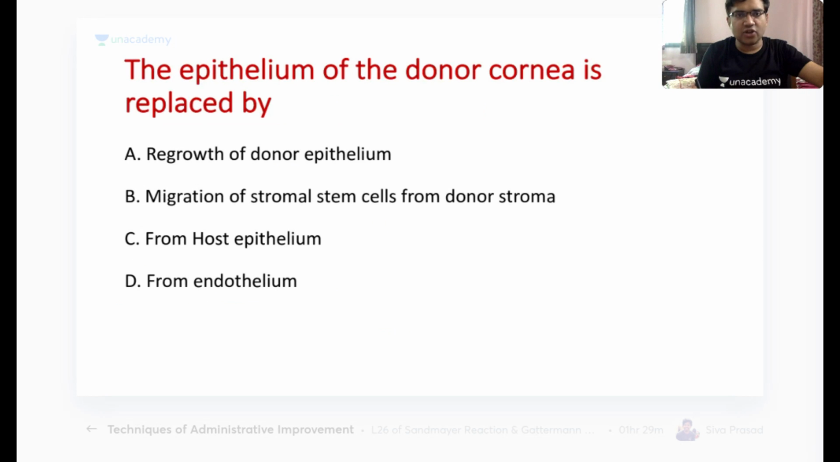So we have done the Khodadoust line. Okay, so the epithelium of the donor cornea is replaced by regrowth of the donor epithelium, migration of stromal cells from the donor stroma, from host epithelium, or from endothelium. Try to answer fast. Anyone having any doubts till now? So I am teaching you the rapid revision for the cornea and conjunctiva. So very good. The answer here is C, that is host epithelium.